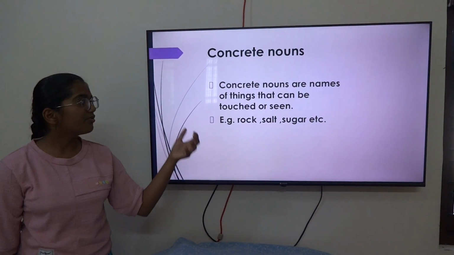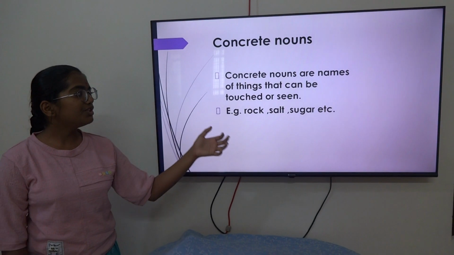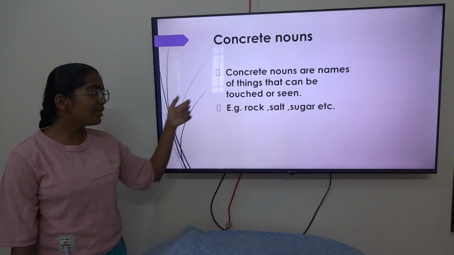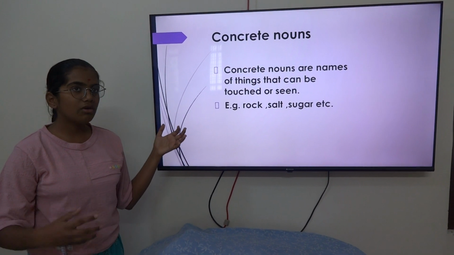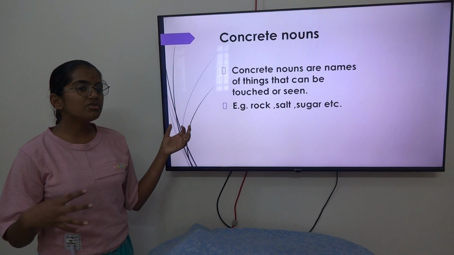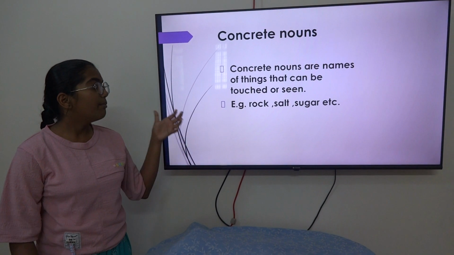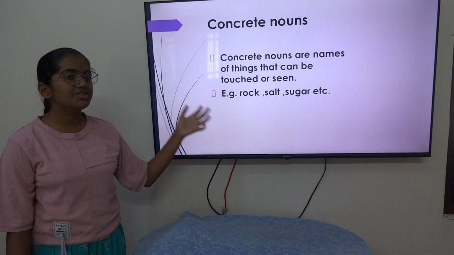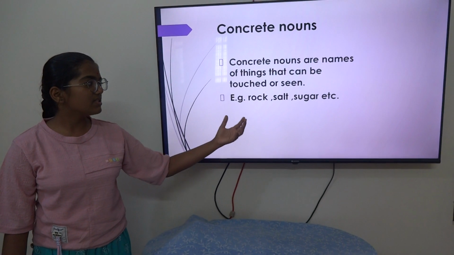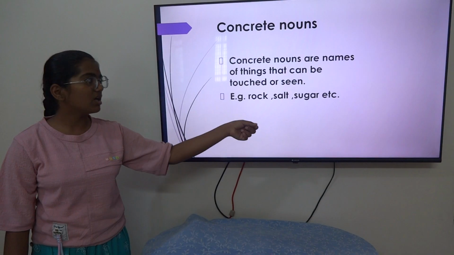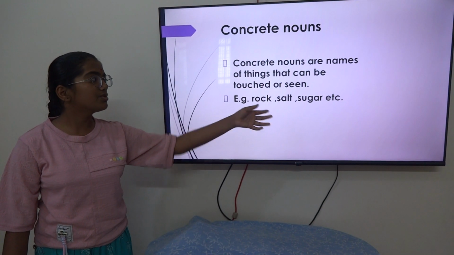Concrete nouns are names of things that can be seen, touched and also felt. Example, rock. When you see a rock, what is your immediate reaction? You do not care about it and play. But when you are hit with a rock, the rock hurts you. Next, we see salt. Salt can be seen and also touched. Sugar, same goes for the sugar.